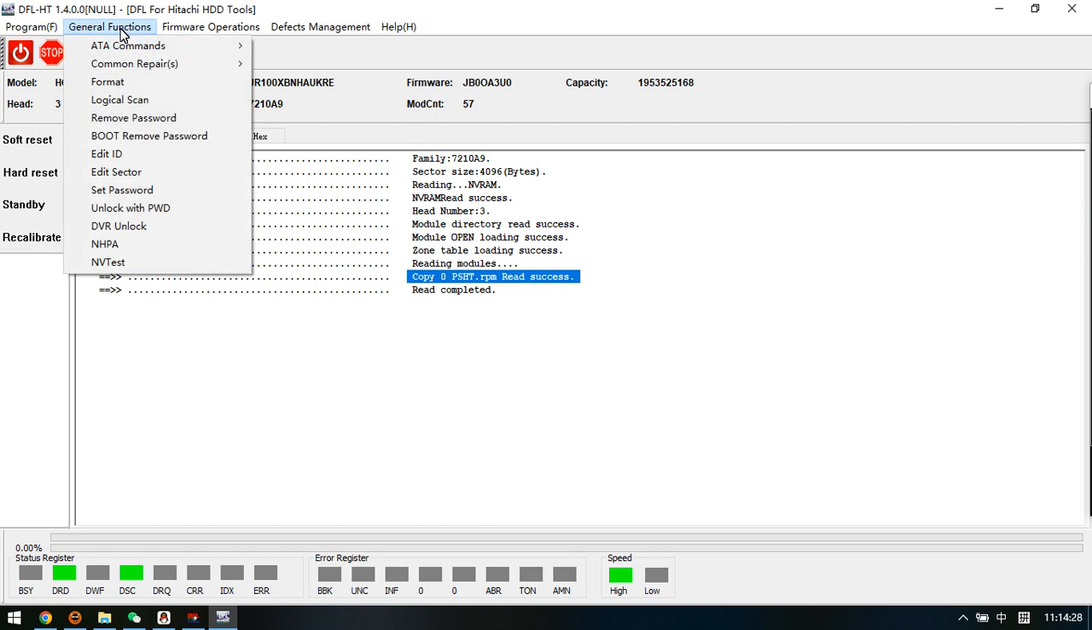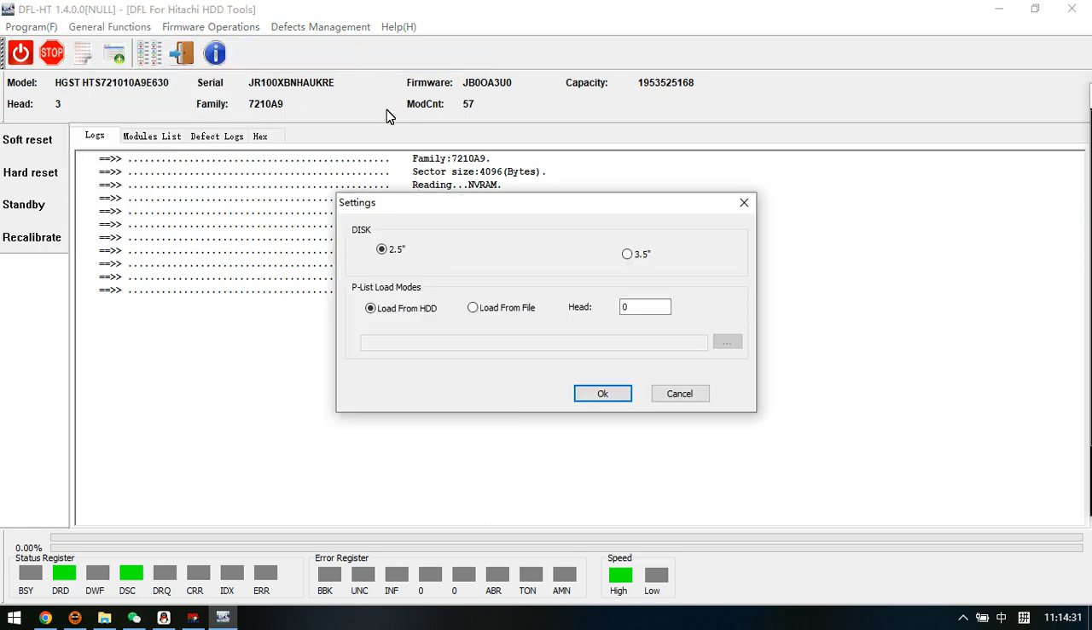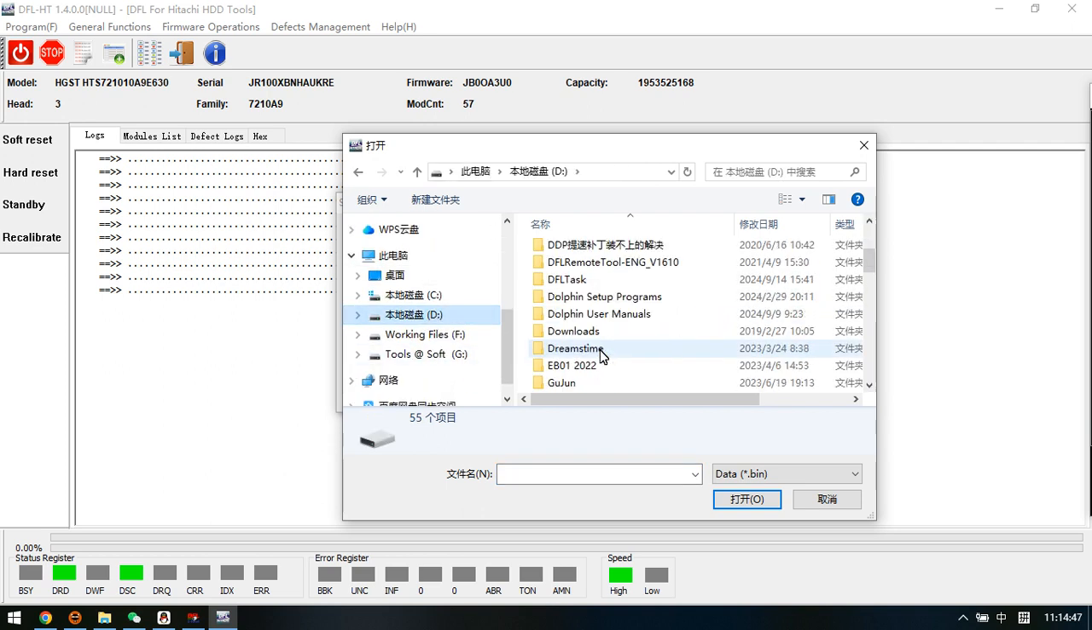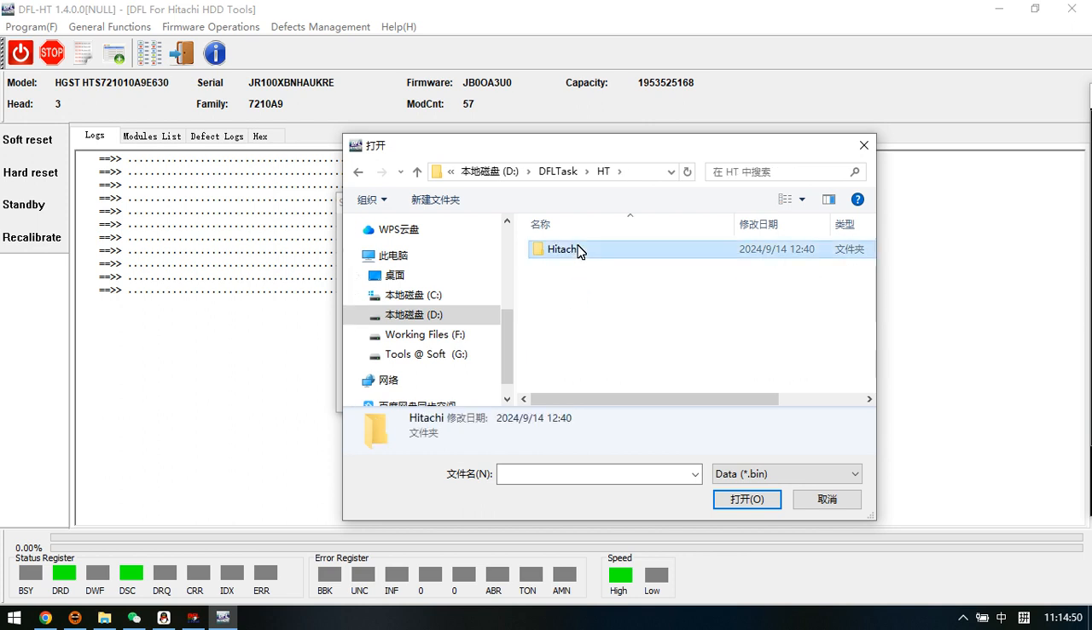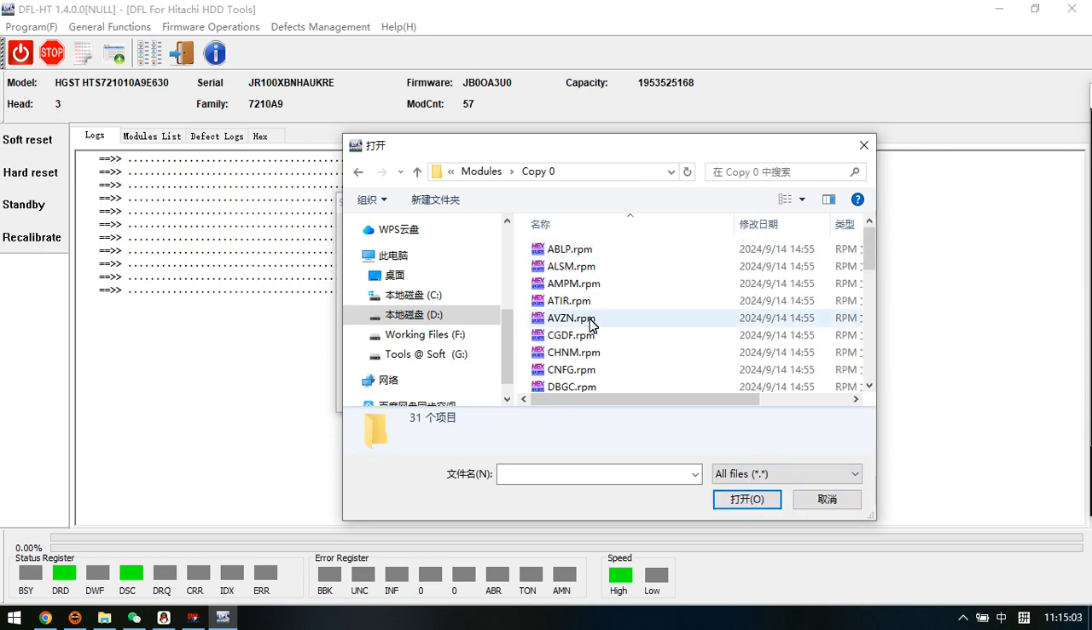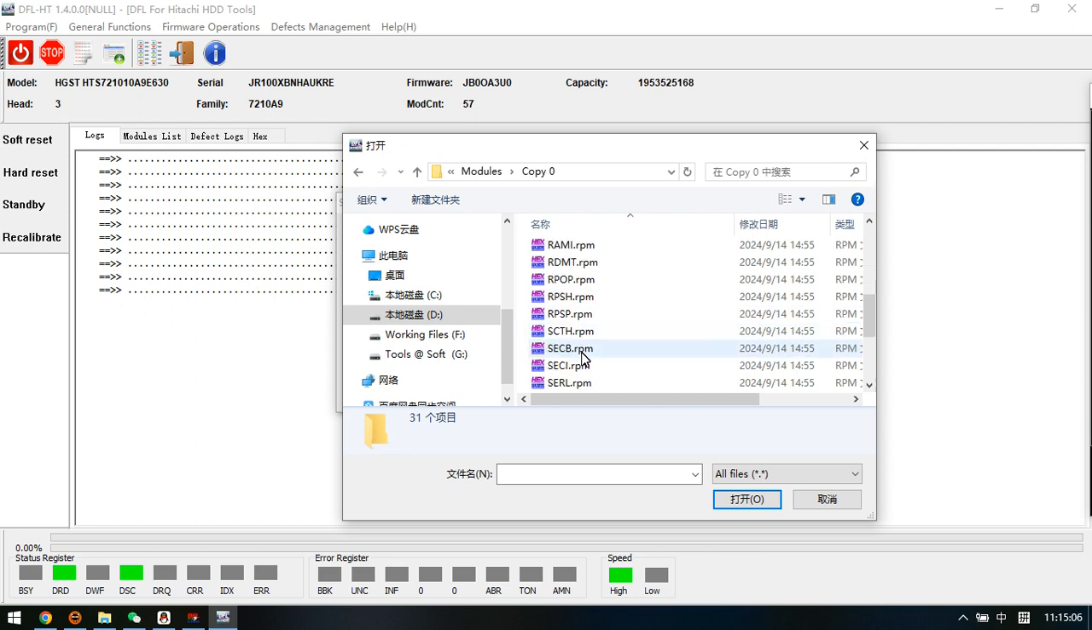Then there is one function called common repair sector access interruption fix node from file, and we need to select the plist, DFL task Hitachi, modules, copy 0, PSHT, this one.